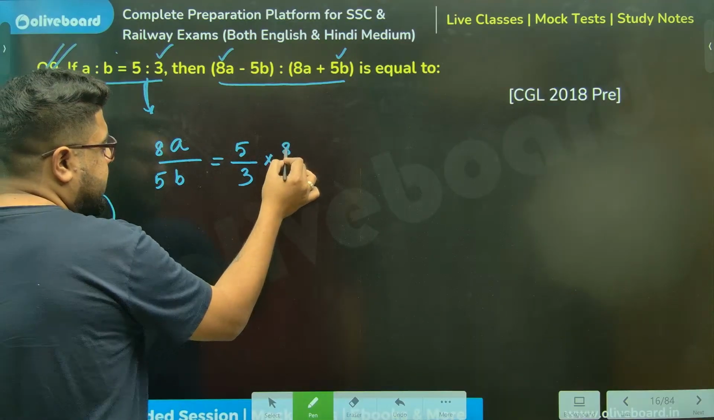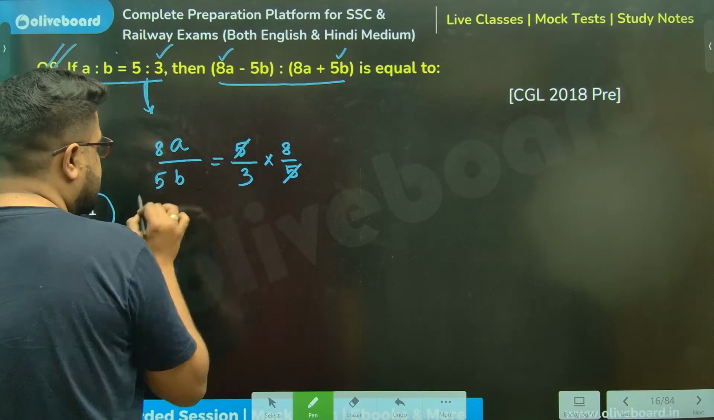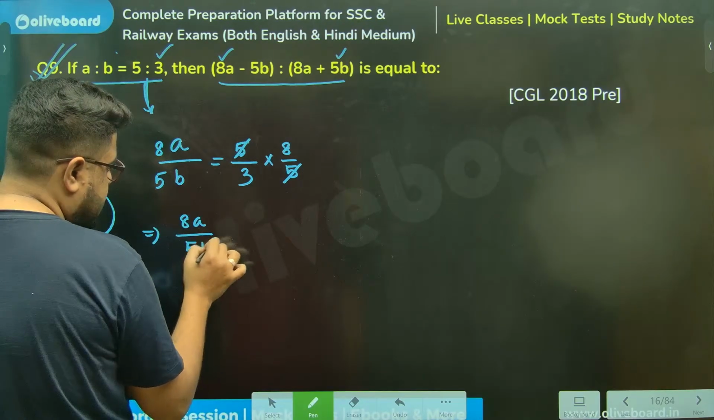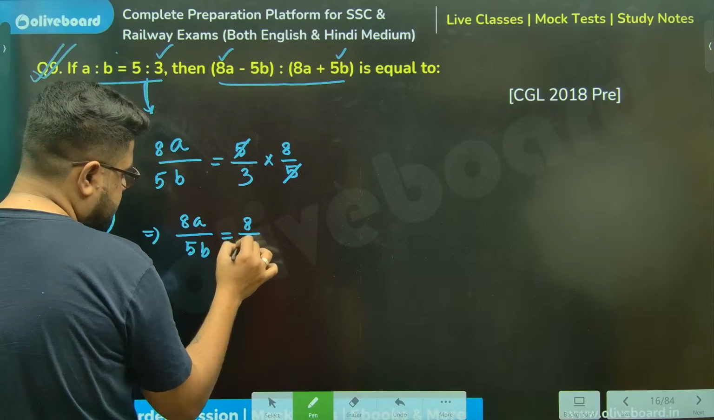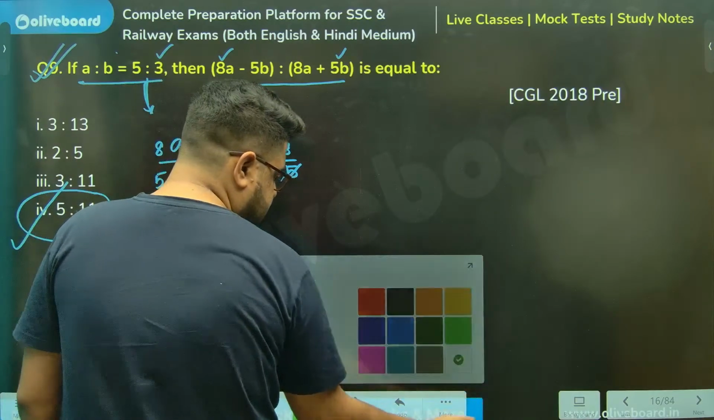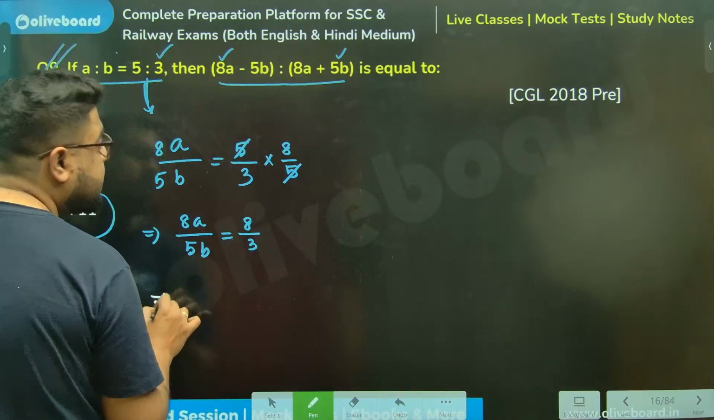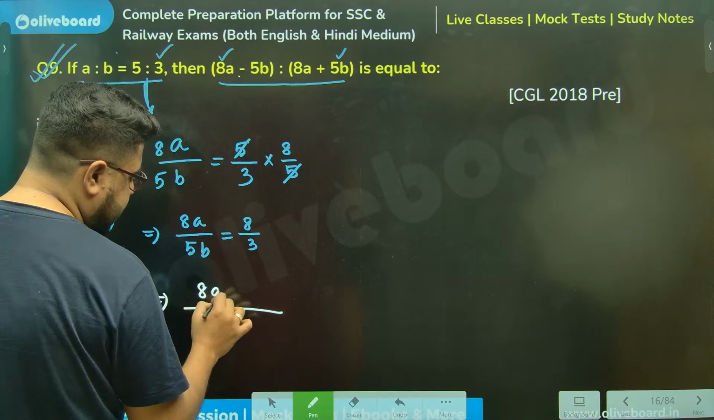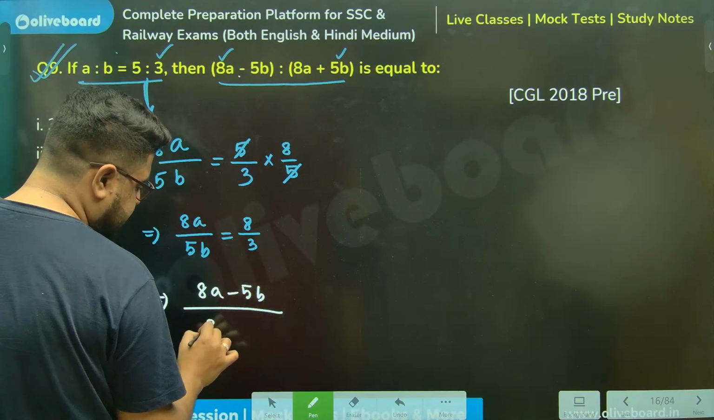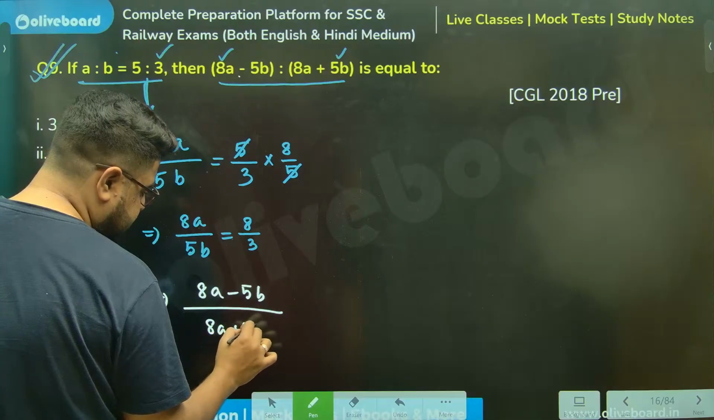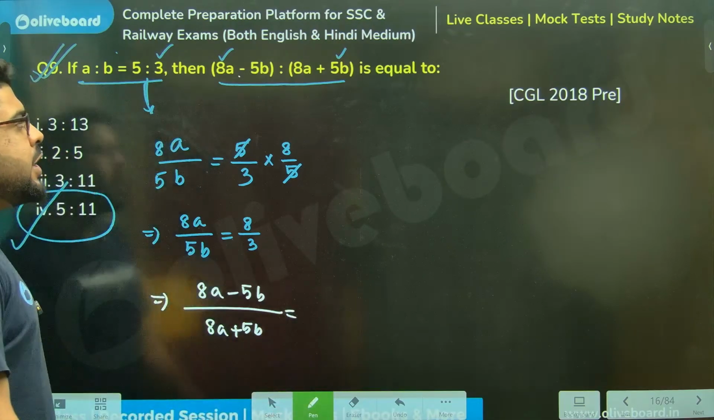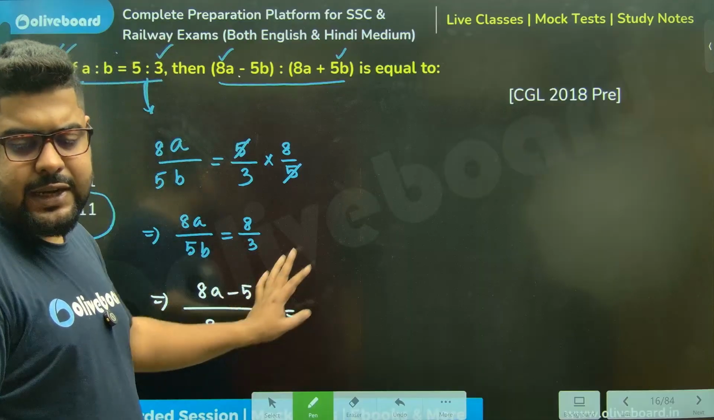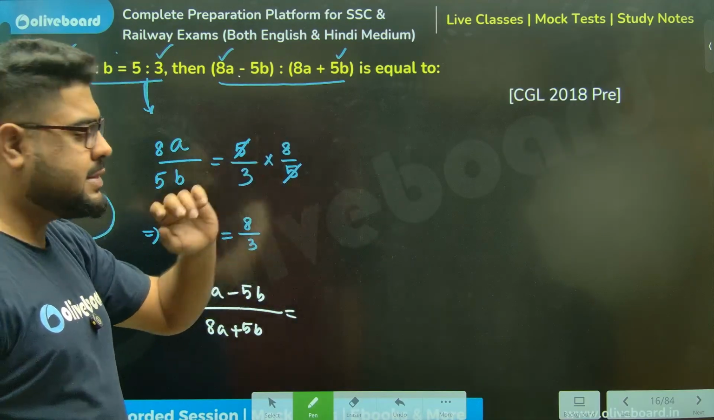So do the same thing here. So we are left with 8A by 5B. Perfect. Now, if that is the case, then minus and plus, meaning componendo dividendo. 8A minus 5B by 8A plus 5B. Sir, componendo dividendo meaning, it says whatever you are doing in the left side, repeat the same thing in the right side.